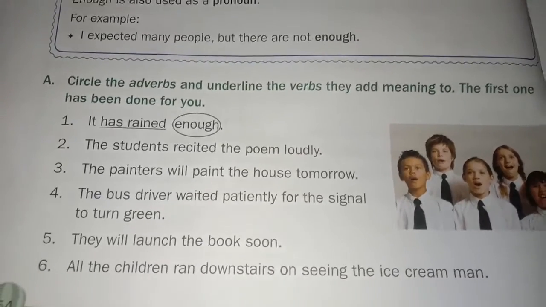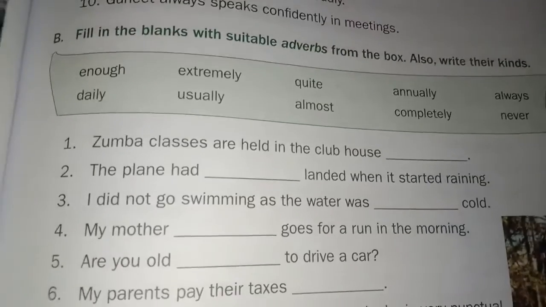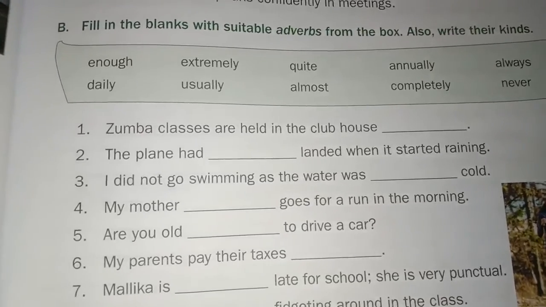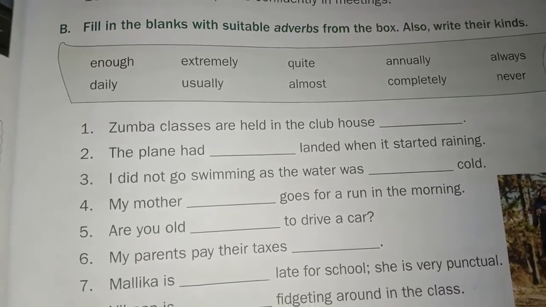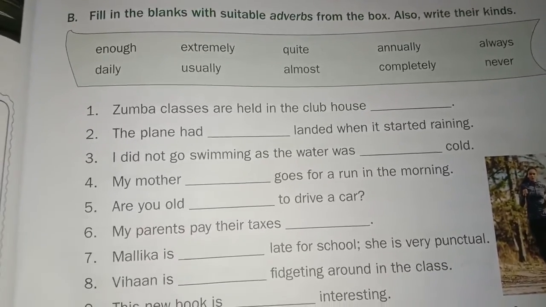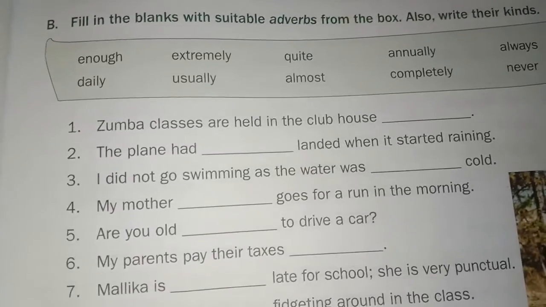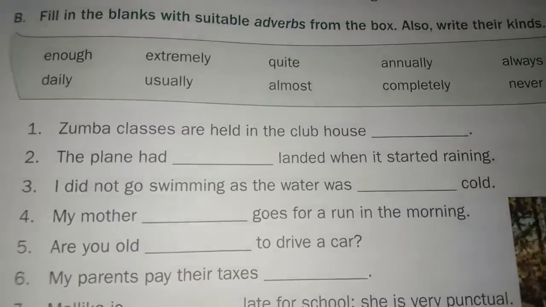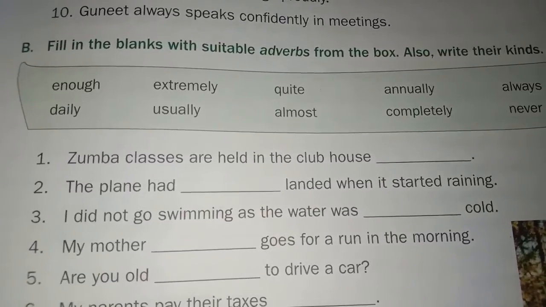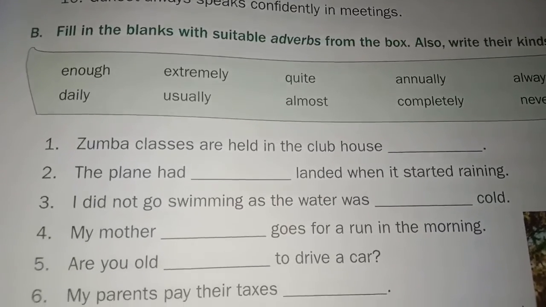Okay, children. Do it. Fill in the blanks with the suitable adverbs from the box. Also write their kinds. Enough, extremely, daily, usually, quite, annually, always, almost, completely, never. Right, first one. Zumba classes are held dash in the clubhouse. Second one. The plane had dash landed when it started raining. Third one. I did not go swimming as the water was dash cold. My mother dash goes for a run in the morning. Are you old dash to drive a car?